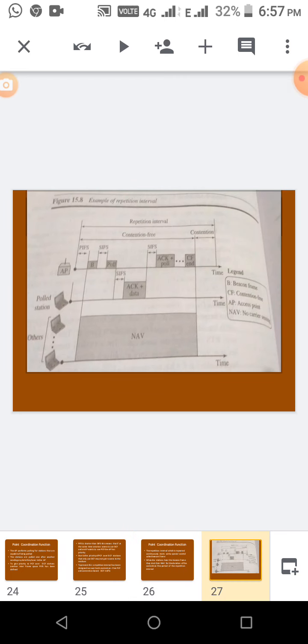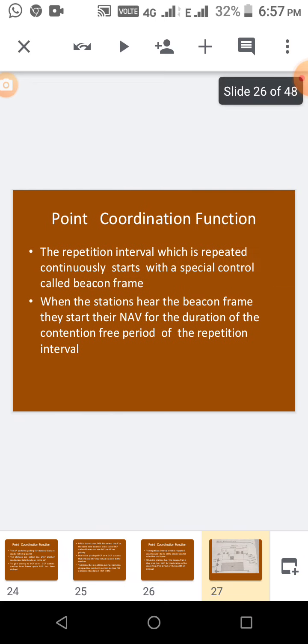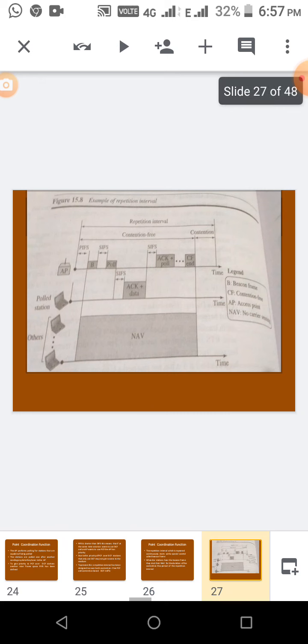See in this picture, this is the repetition interval. Here first contention free and then contention. Contention free means the AP, the access point, can use it. Here B means the beacon frame. So the repetition interval first starts with the beacon frame. Until the CF end, PCF can be used. After that only DCF can be used.